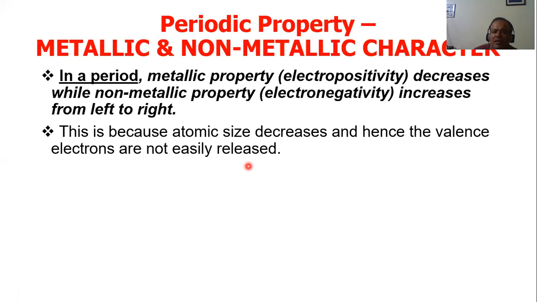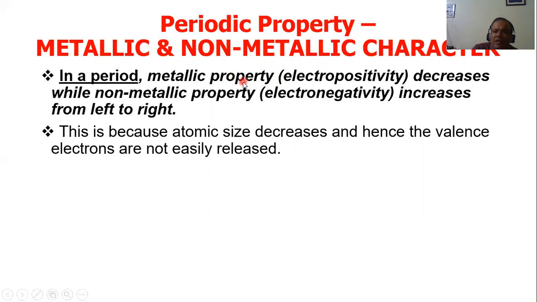So the metallic character decreases. And ulta, if the metallic character decreases, the non-metallic character will increase. It is all ulta pulta. If metallic character increases, non-metallic character will decrease. Okay. So as I become more and more richer, I become less and less poorer. So as one thing increases, the other thing decreases. So I hope it is clear.